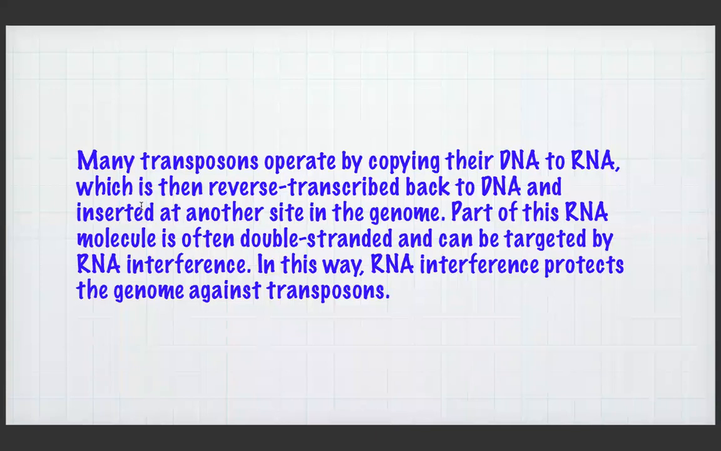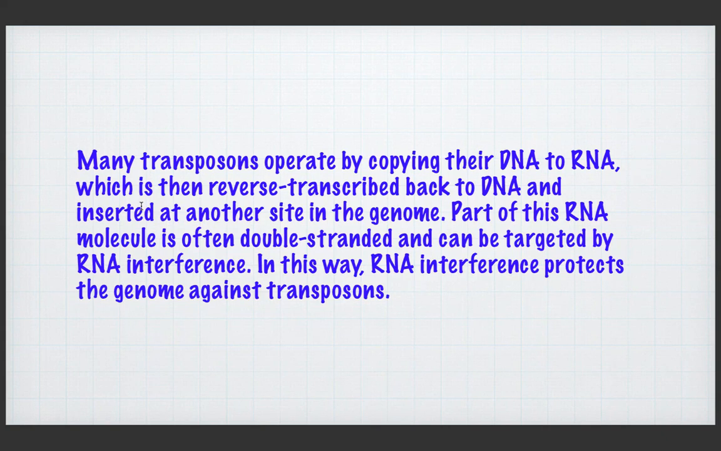Jumping genes are technically called transposons. Generally we call them jumping genes, that is the general name, and technically we call them transposons. Many transposons operate by copying their DNA to RNA, which is then reverse transcribed back to DNA and inserted at another site in the genome. Part of this RNA molecule is often double-stranded and can be targeted by RNA interference. In this way, RNA interference protects the genome.